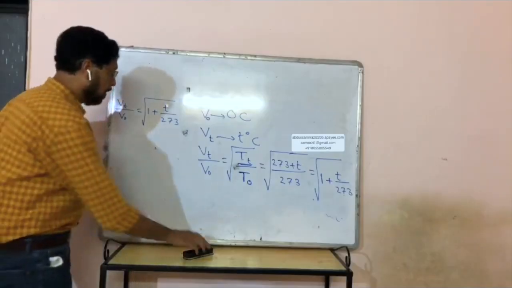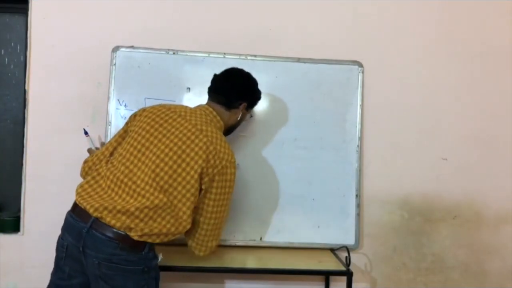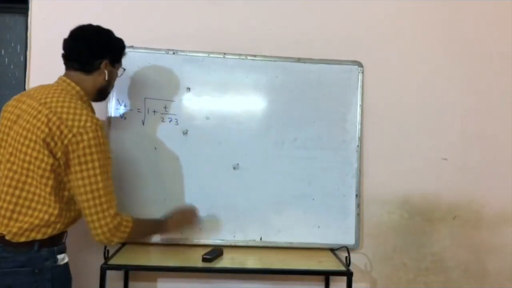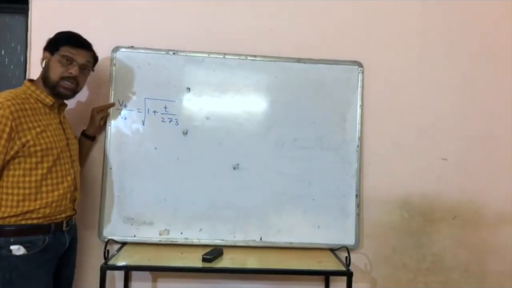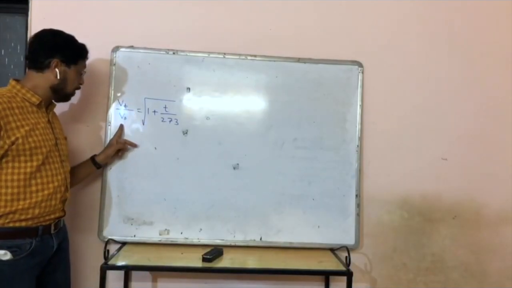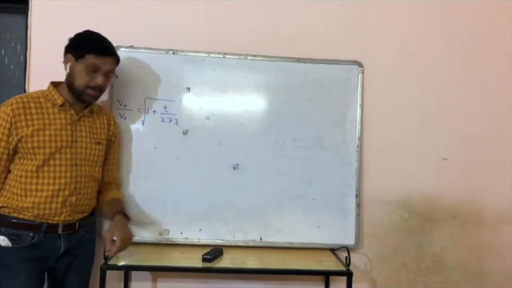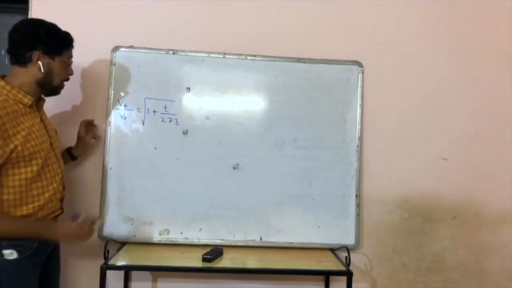Got it clear? I'll rub this. What is this Vt? Velocity of sound at T degrees Celsius, V0 velocity of sound at 0 degrees Celsius, and T is the temperature.